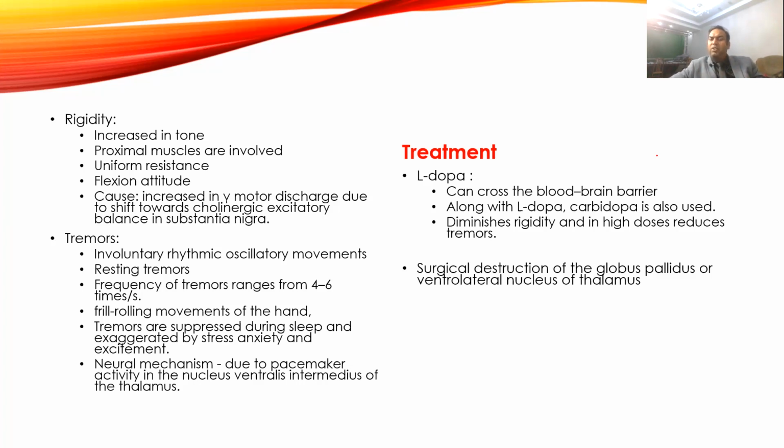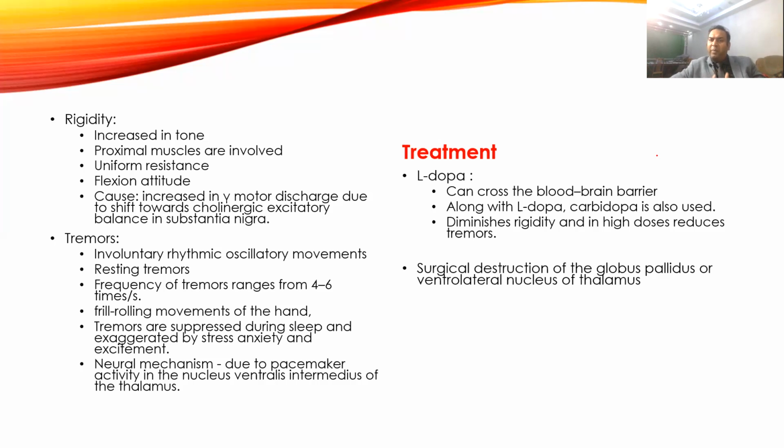As the dopamine deficiency is within the basal ganglia, the drug has to pass through the blood-brain barrier. So we use levodopa, which can go through the blood-brain barrier, and whatever dopamine deficiency is there will be fulfilled by this levodopa. But the problem with levodopa is that it is also present throughout the body, and it will convert into dopamine in the brain and in the body also, and that will increase dopamine concentration throughout the body. That can have side effects of dopamine, like increased blood pressure, increased excitation of the muscle and other things. We don't want all those things.